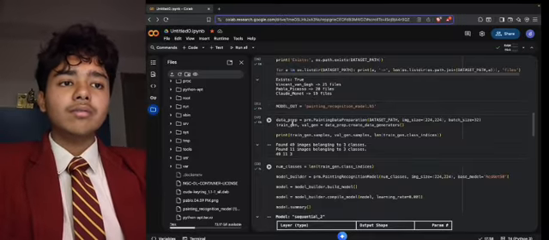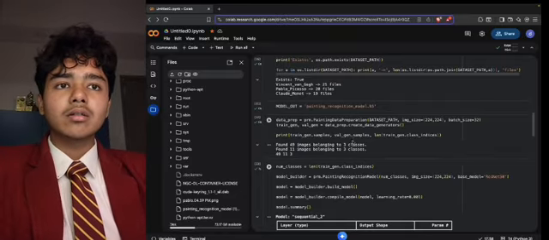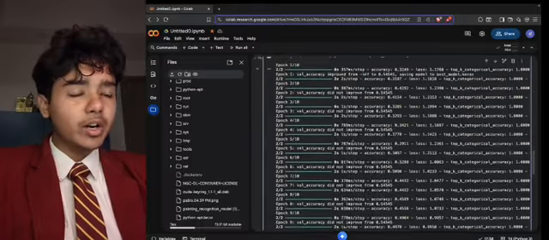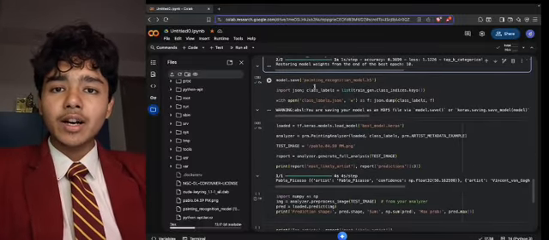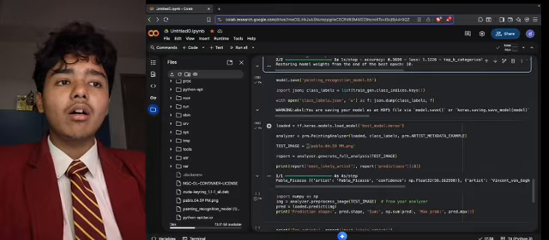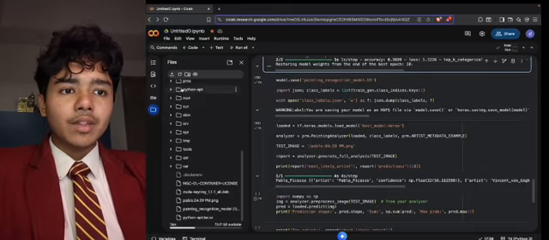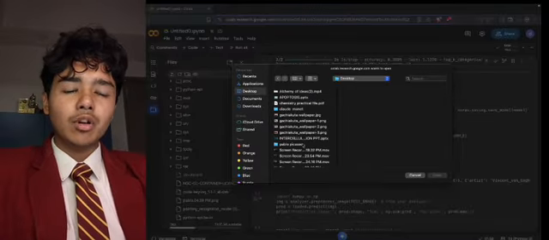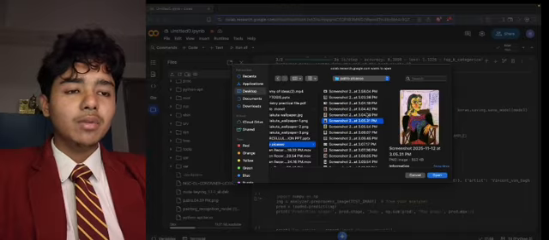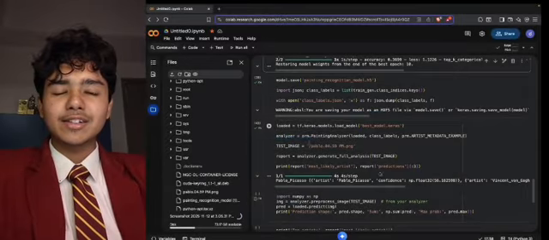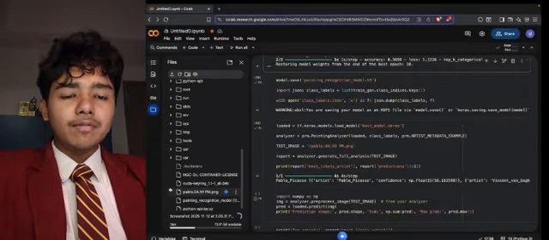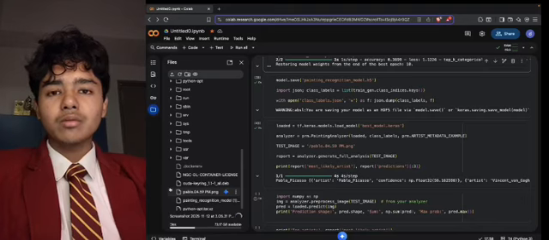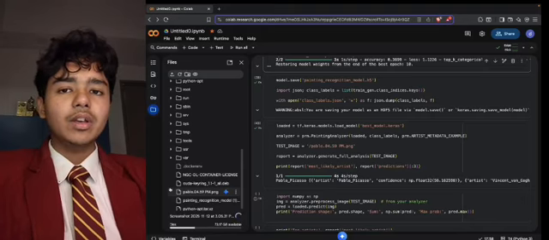On Google Colab, we have uploaded our model. We have uploaded our dataset that we have made on Google Drive. What we are going to do is upload an image from our laptop, from our desktop. After uploading, we are going to rename it.